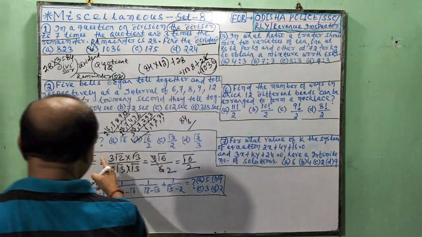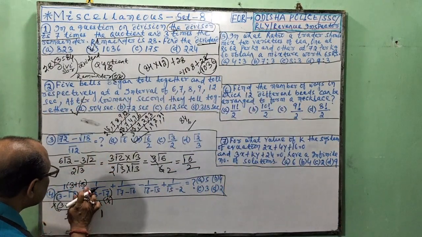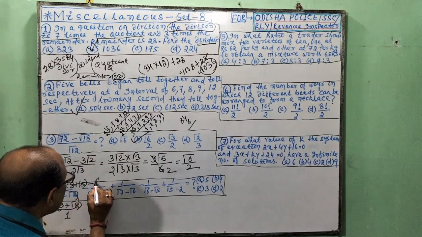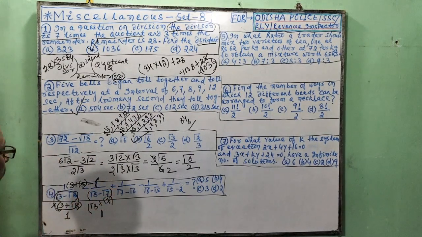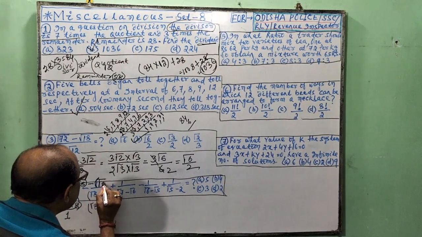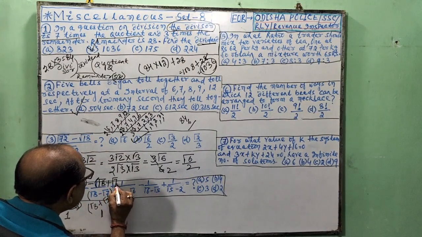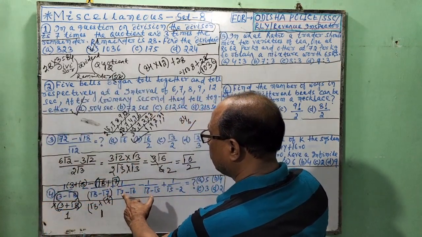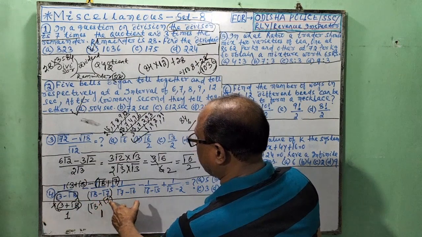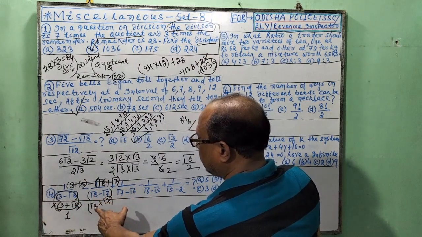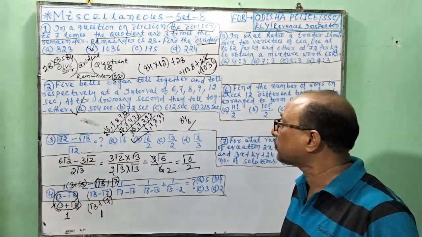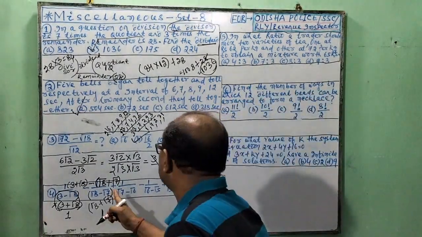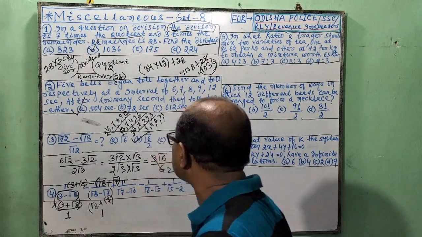But in numerator, minus is here. So that common is here, multiplied by root 8 plus root 7. Am I right? Root 8 plus root 7. Root 8 minus root 7, root 8 plus root 7, as a square minus b square, 8 minus 7 is equal to 1. So that like this, we move. So it is plus.